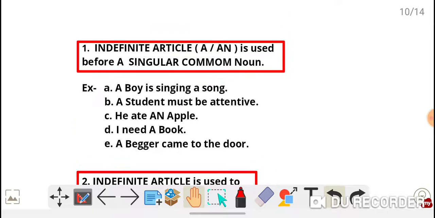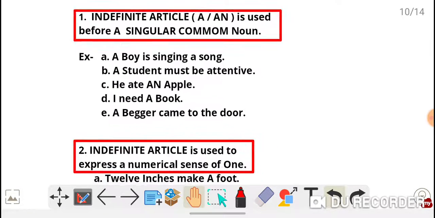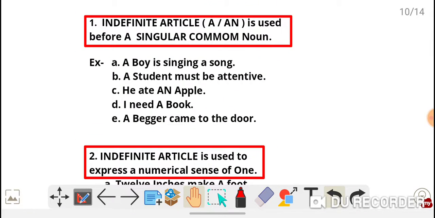So I have already taught where we should use a and where we should use an. But before which noun do we use the indefinite article?